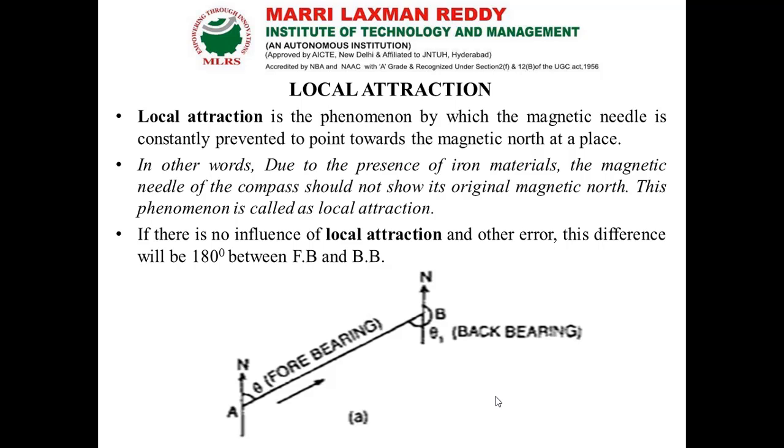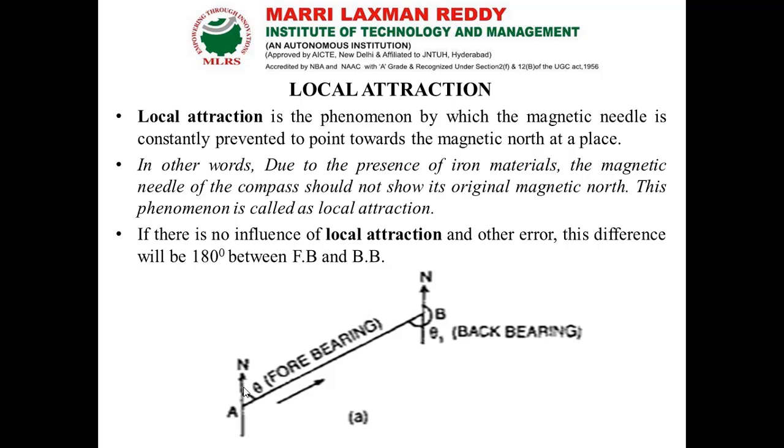This is our definition for local attraction. If any line gets local attraction, their forebearing and back bearing difference may not come as 180 degrees. It can be either reduced or increased.